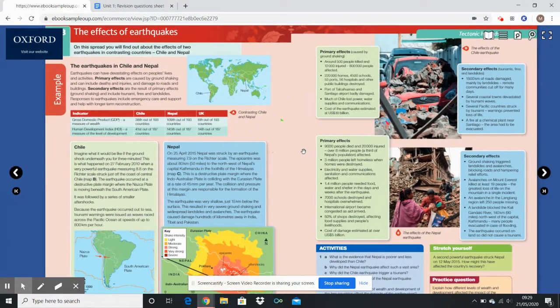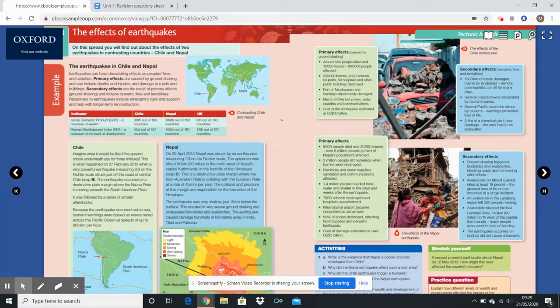We then go to look at the effects of earthquakes, and we look at two examples here, and I'll leave you to do a lot of this reading and go through it yourself. But the main thing is Chile versus Nepal. So Nepal, quite a poor country. Chile, domestically a bit better than Nepal, but not a lot better.